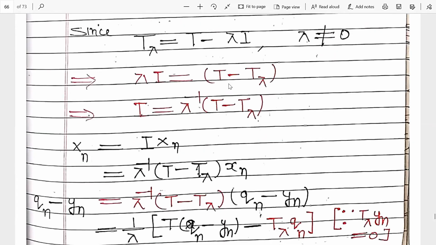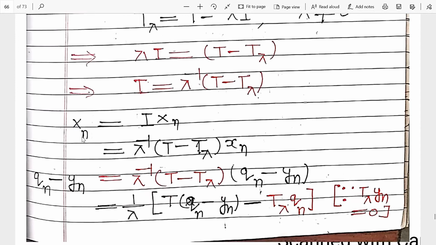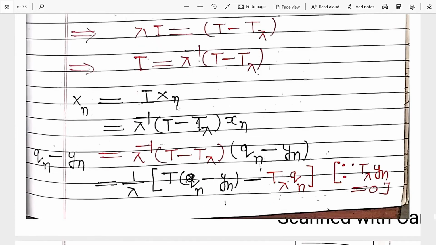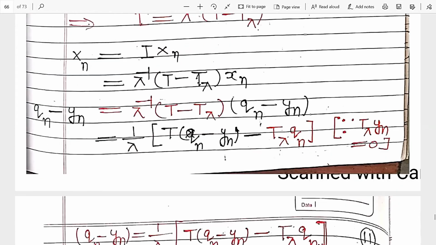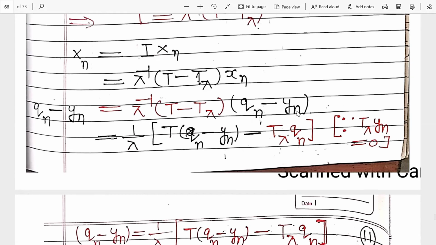So we get these values because it is non-zero. Taking lambda inverse on both sides, what we get is this. This is the identity operator, so the identity operator is equal to these values, right? Now this sequence xn can be written as I xn, which can be written in this form. Now substitute the value of xn, which is qn minus yn.